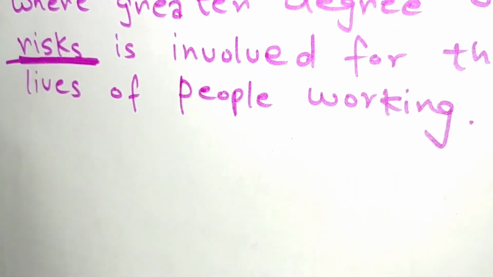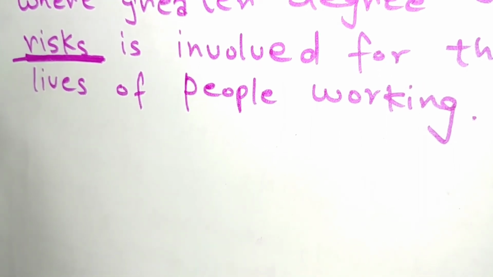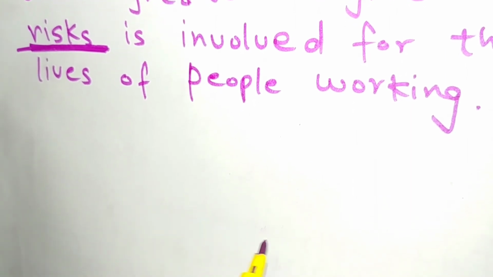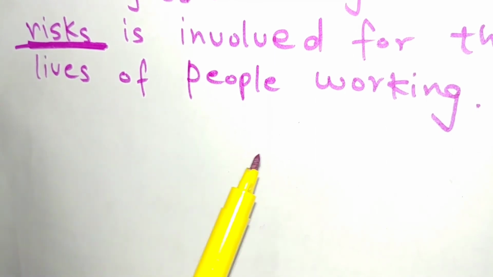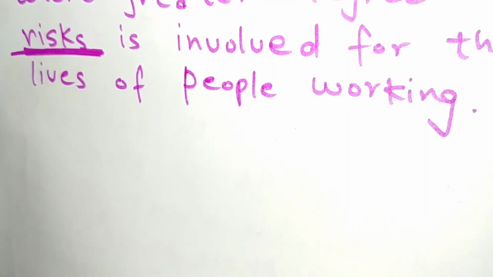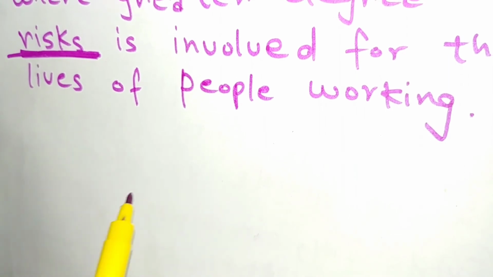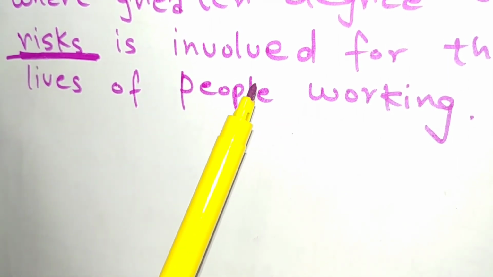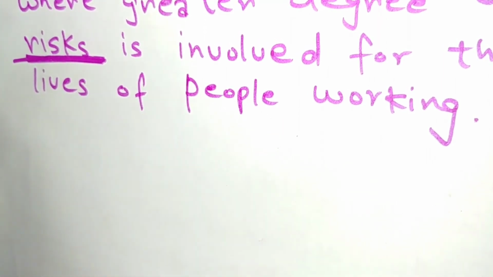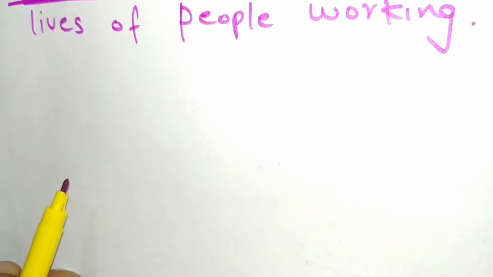Now moving to the third body paragraph, that is completely optional. If you are writing partially agree or partially disagree, here you have to mention the contradictory viewpoint. If throughout your first and second body paragraphs you are favoring something, you have to write against that. If you are against anything, you have to write in favor here. So this is optional. Otherwise, if I fully agree, two body paragraphs are enough. Finally, I will write the conclusion. But for your assistance, I am going to write an optional third body paragraph about other people's view.